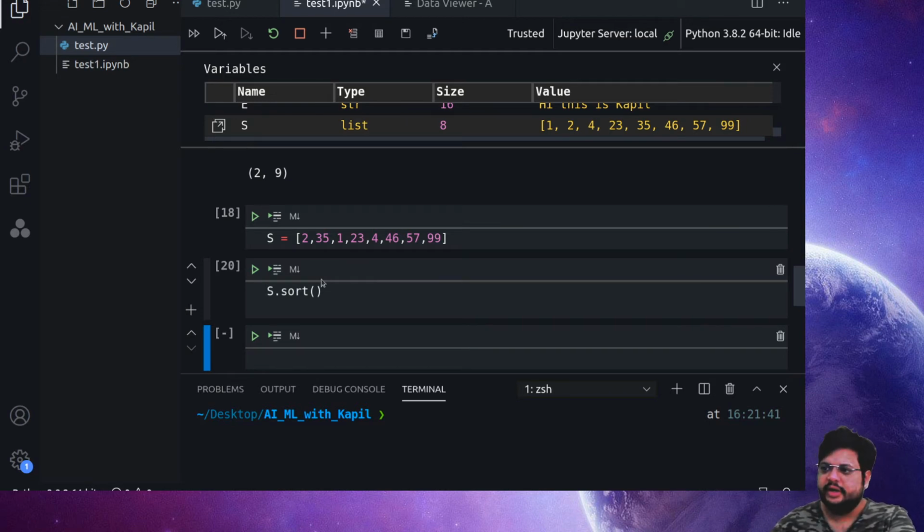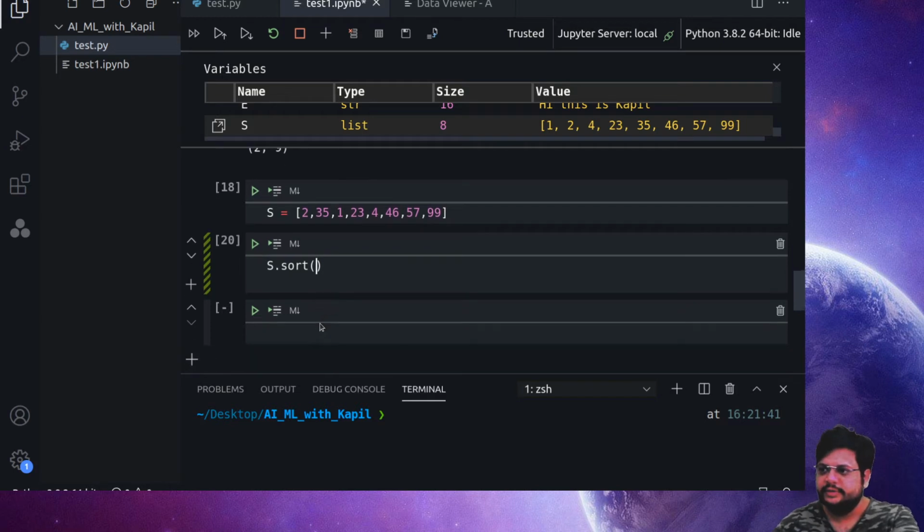Second thing, it's stored in the same variable, which is S. And this is a function, so you need to call it with parentheses. You can pass the ascending or descending order here. So that's how you can sort the list.